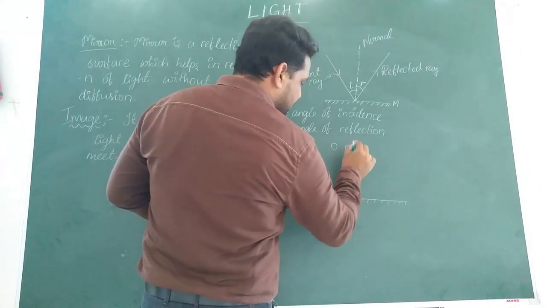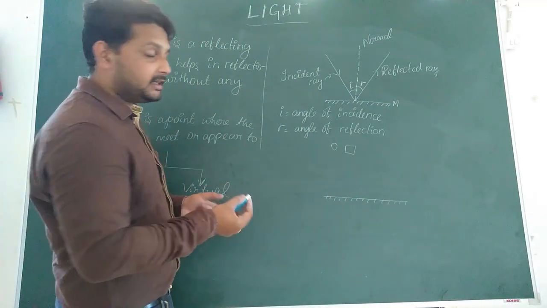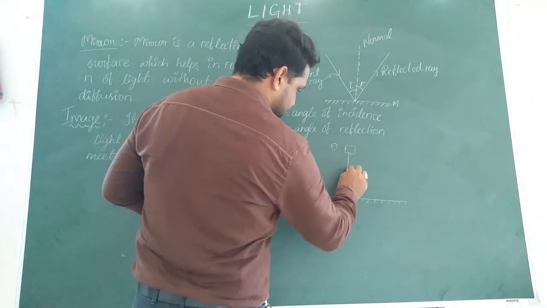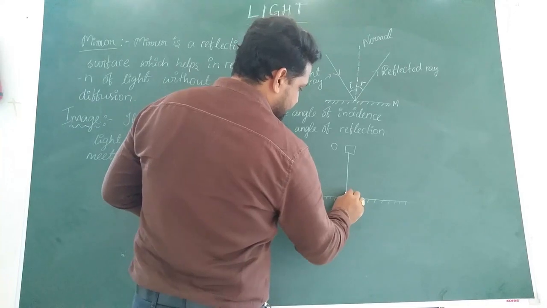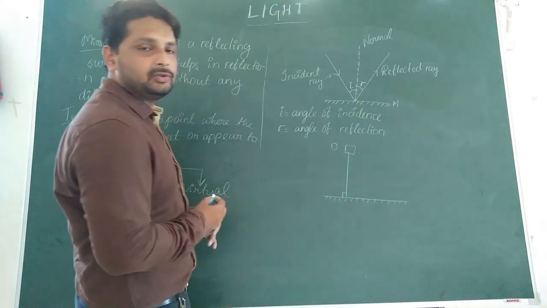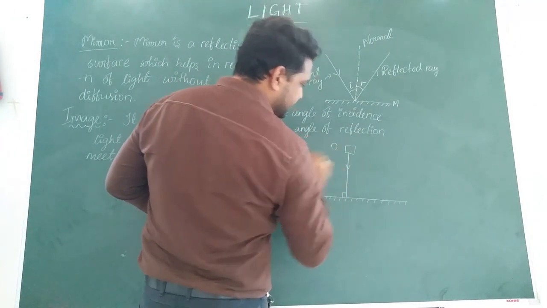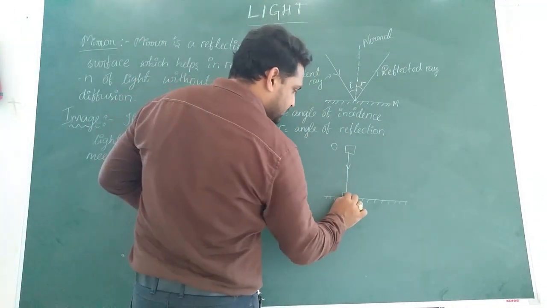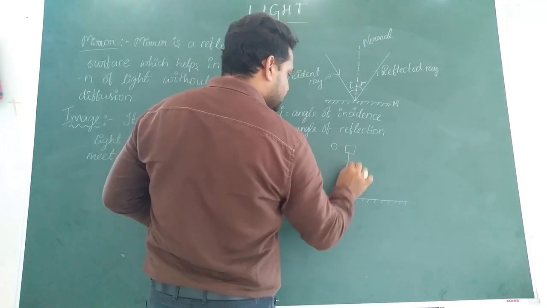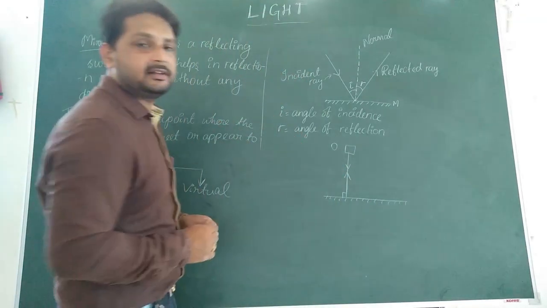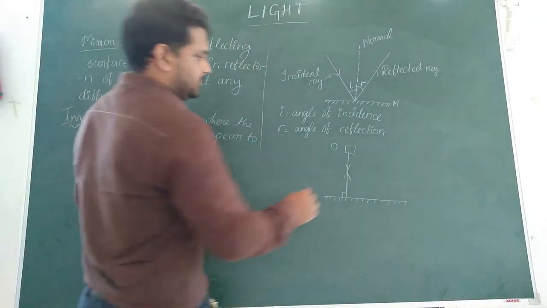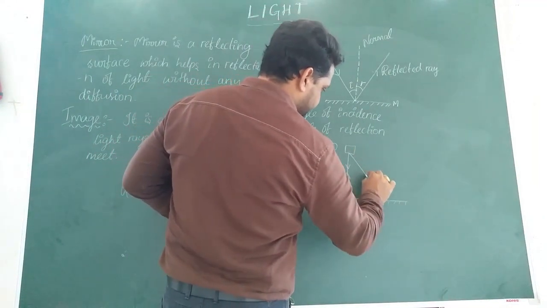So in order to get two reflected rays, we will take two incident rays. First we will take one incident ray perpendicular to the mirror. Okay, so if this is the incident ray, then the reflected ray also will go along the same path, in the same direction. Now, let's take another one.